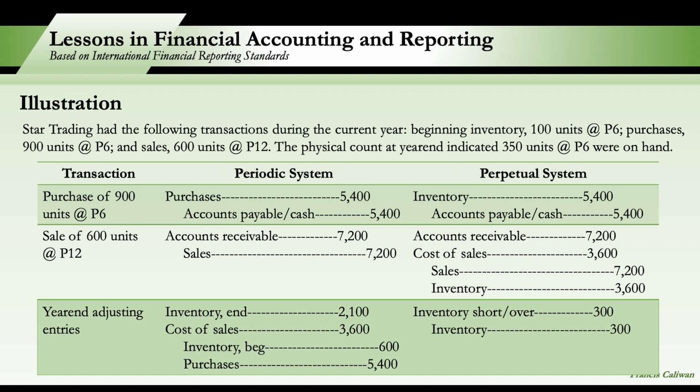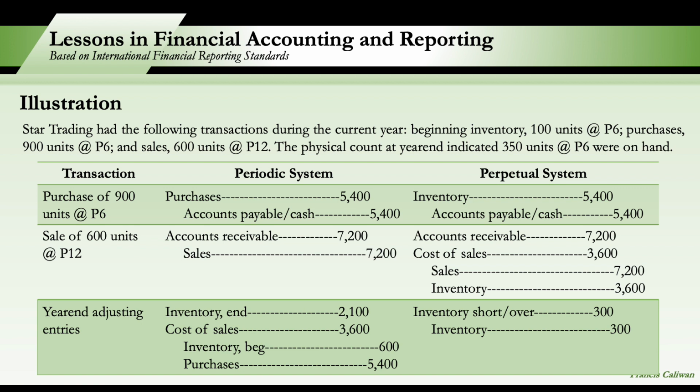That's 350 times 6, 2,100. And we debit cost of sales. Sino yung cost of sales? 600 times 6, 3,600.